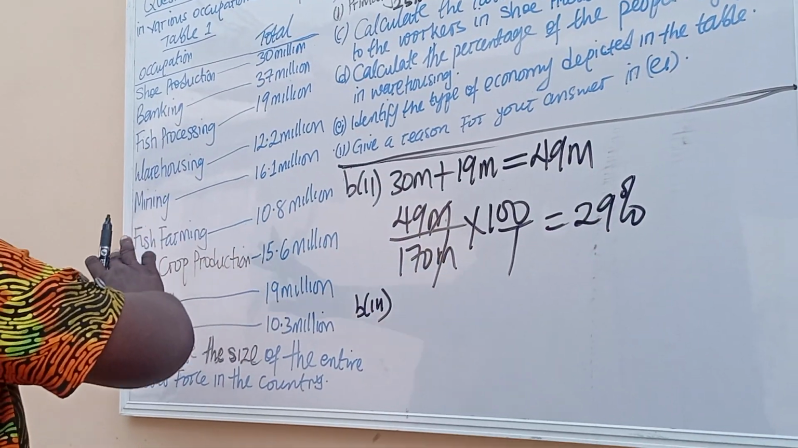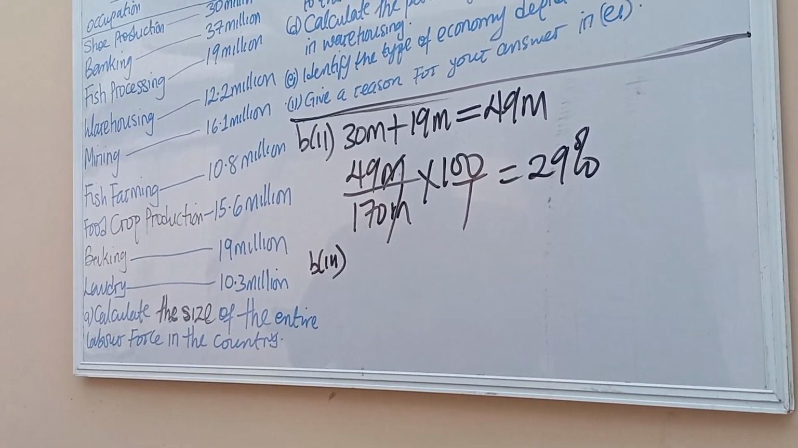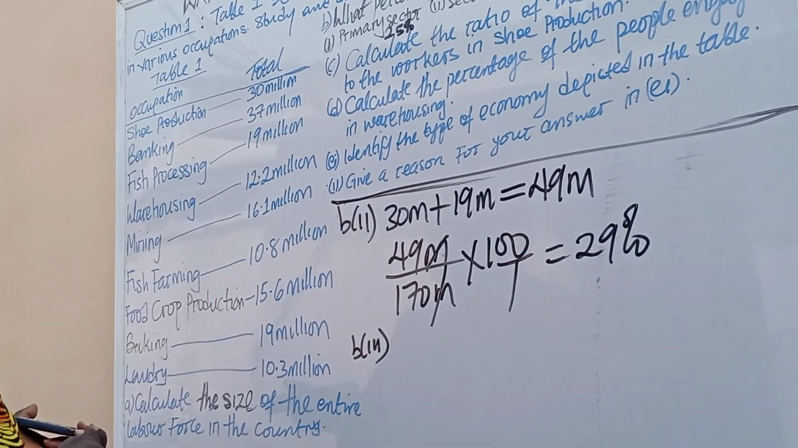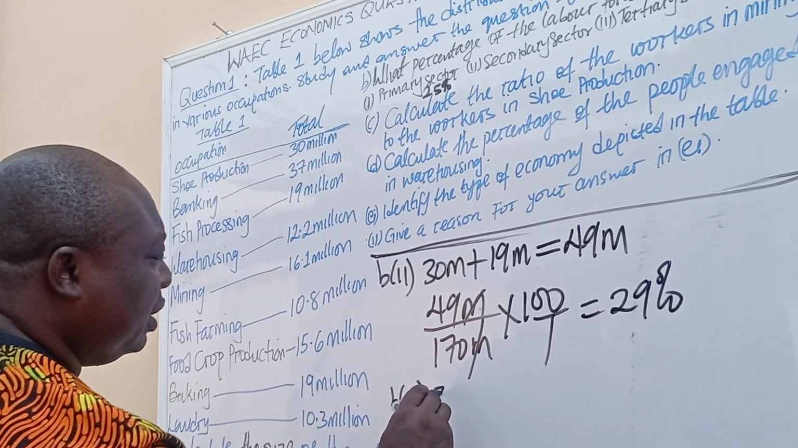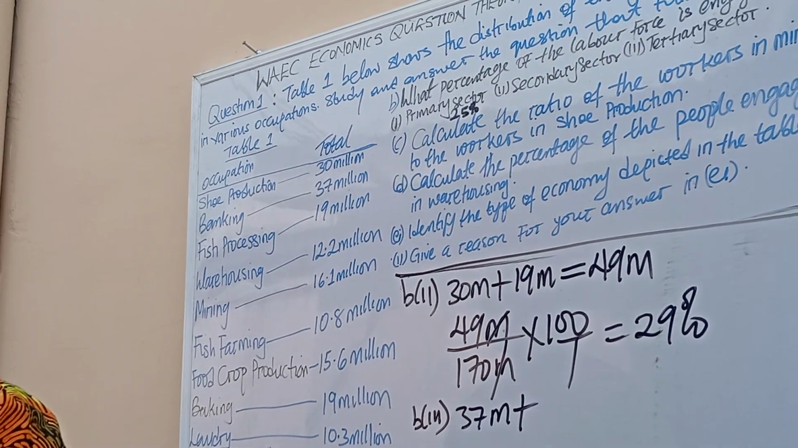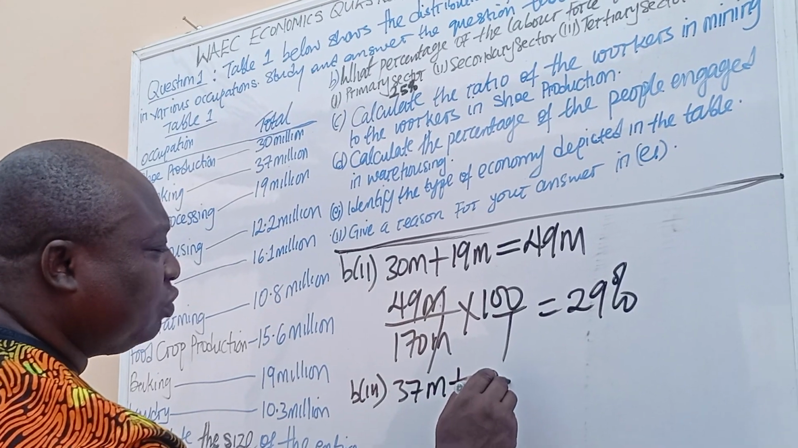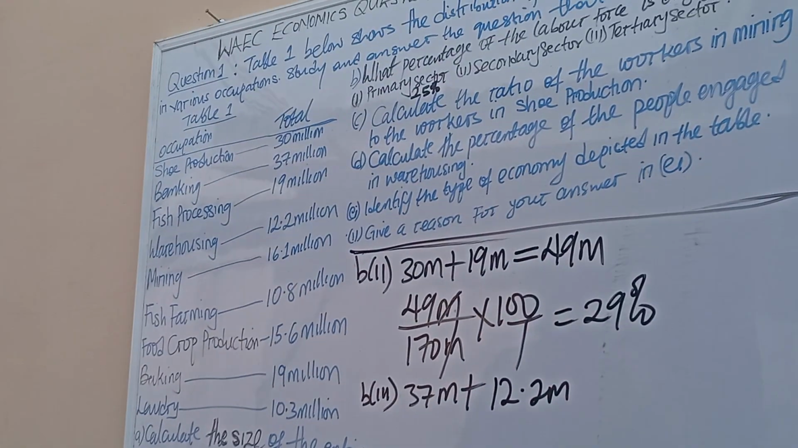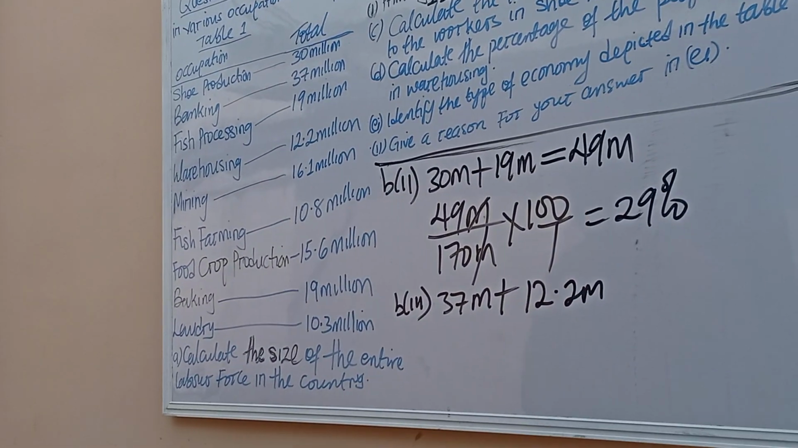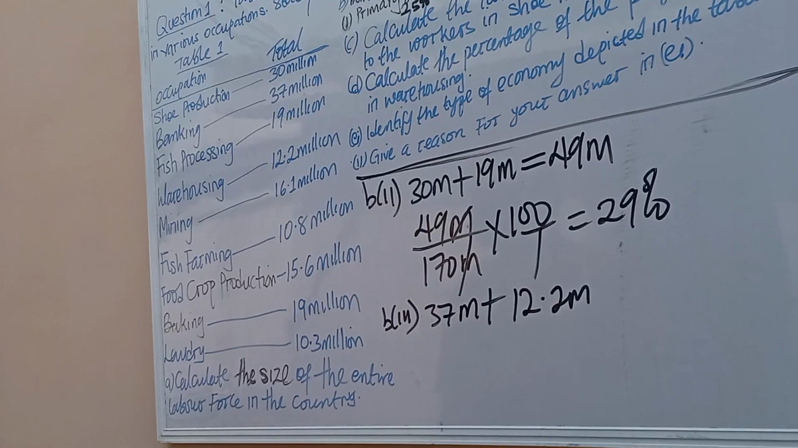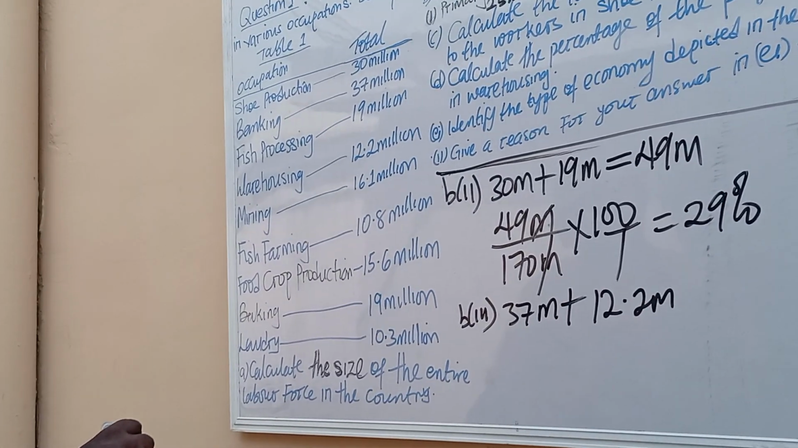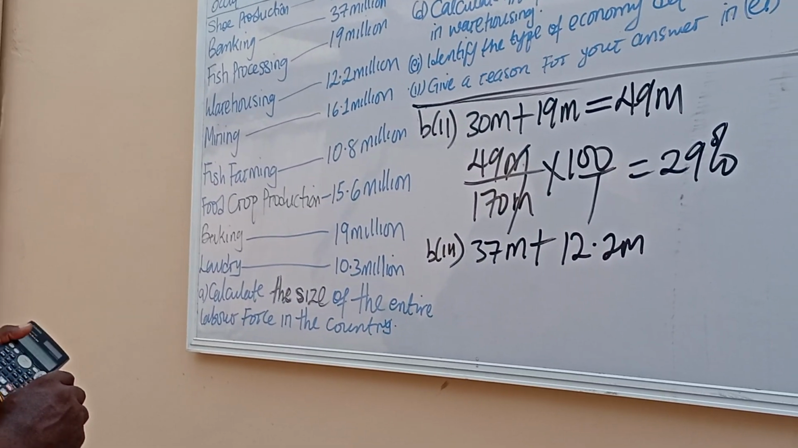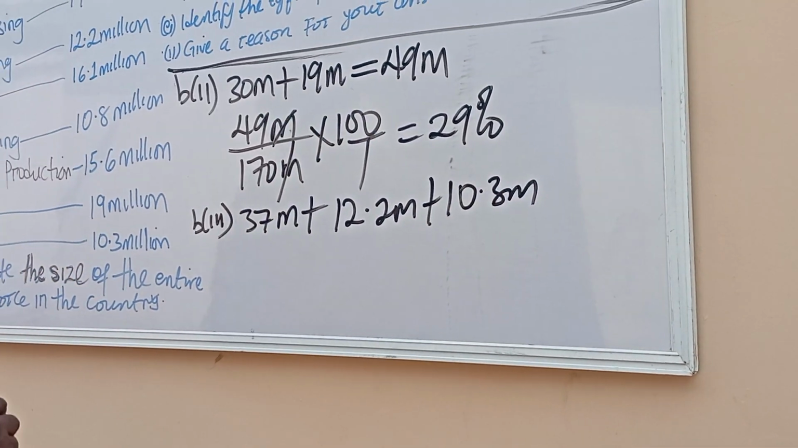So when we talk about tertiary sector, we are talking about organizations into rendering of what? Services, like banking. So we are going to add banking. Banking is 37 million. We have warehousing. Warehousing is 12.2 million. There's a mistake somewhere. I'm coming. Let me check. $10.3 million. Let me check again.